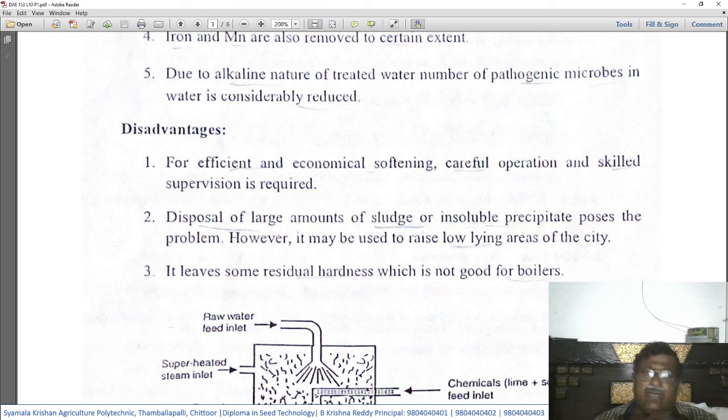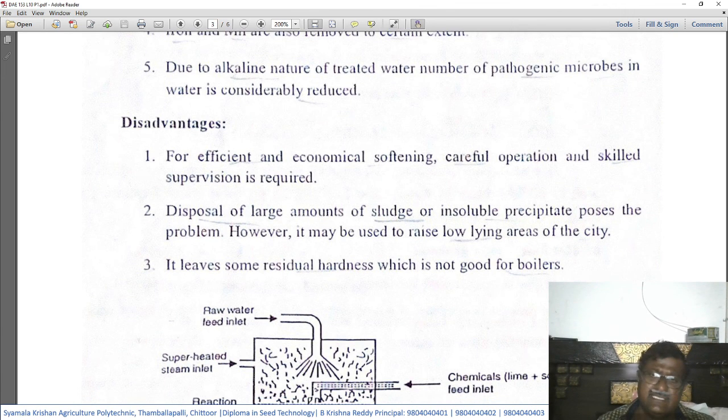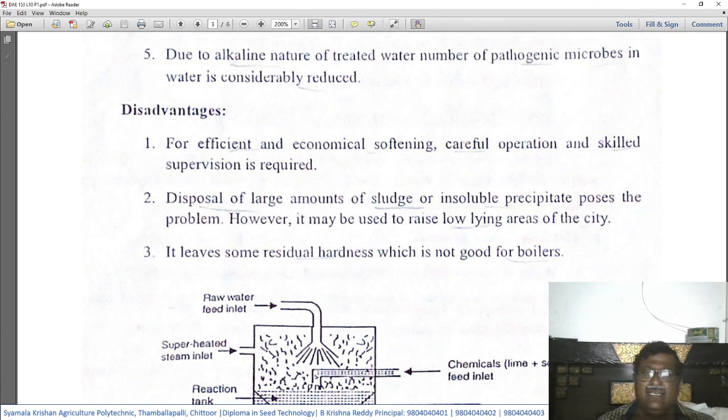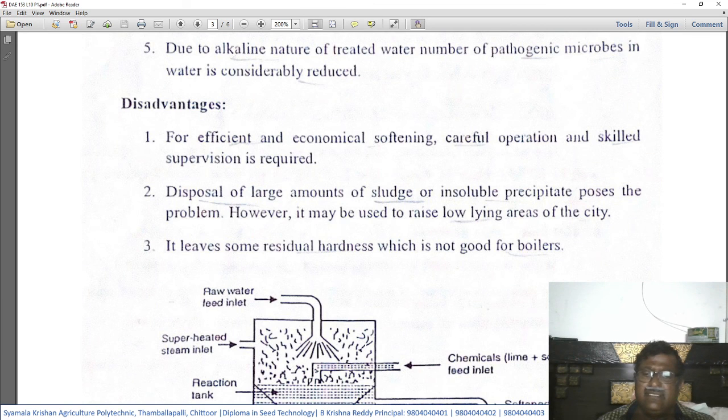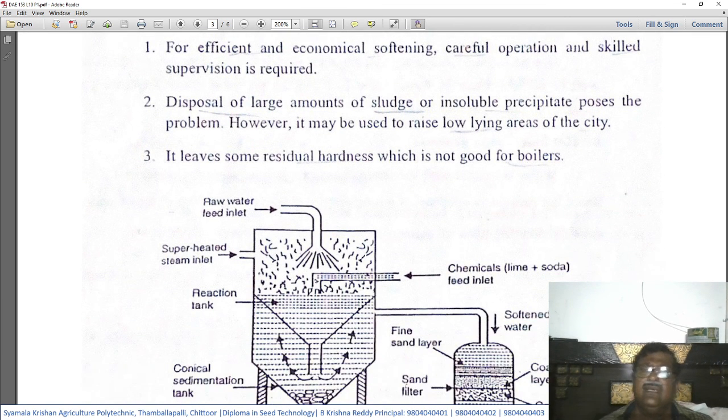As already explained earlier, in spite of the treatments given through the lime soda method, the water still contains some hardness. It is not 100% soft. So this residual hardness itself is harmful when such water is used for steam generation in the boilers. Okay.